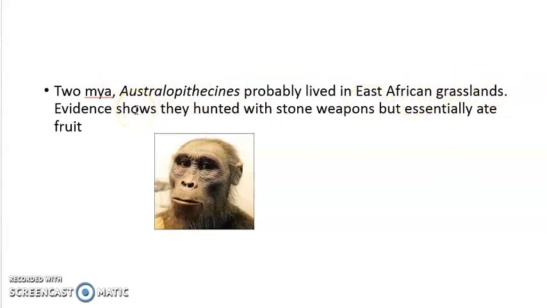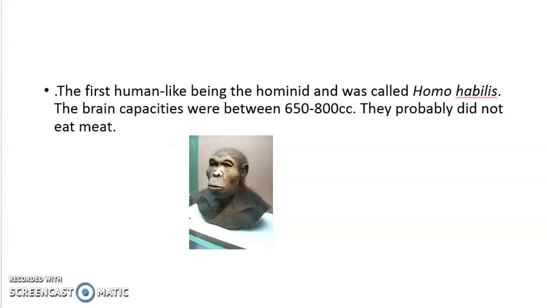After studying the fossils and their habitat, it was assumed that they hunted with stone weapons, but essentially ate fruit. They must have started hunting using stone weapons, but they preferred to eat fruit, so they look like this. After Australopithecines, what is the chronology? First came Ramapithecus and Dryopithecus, then came Australopithecines.